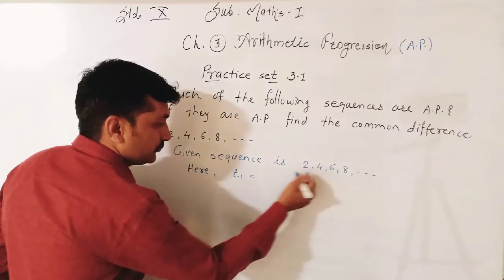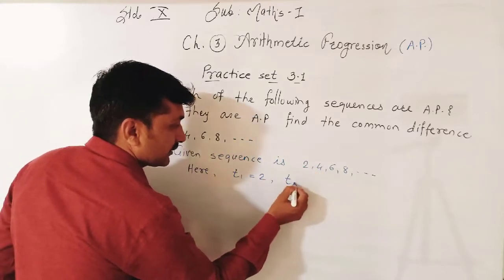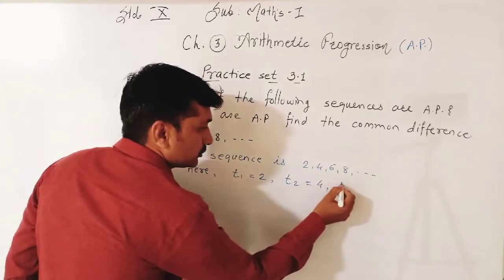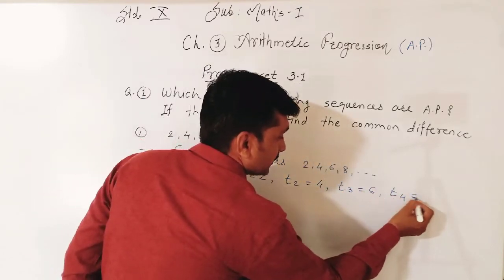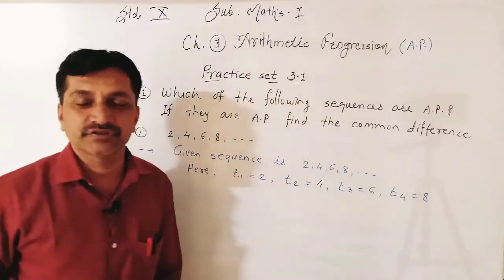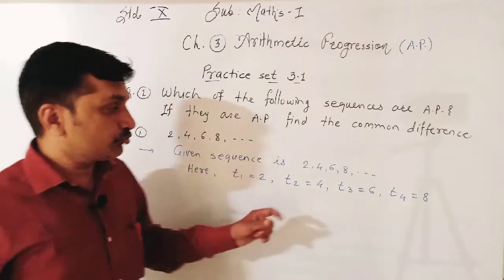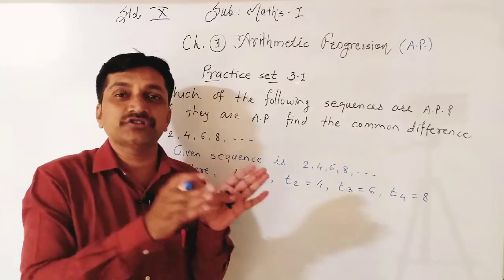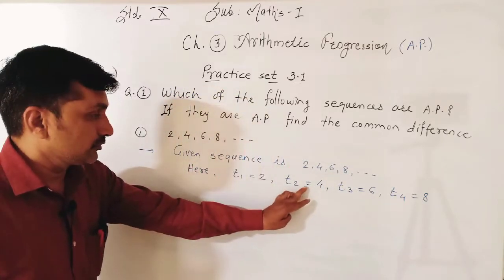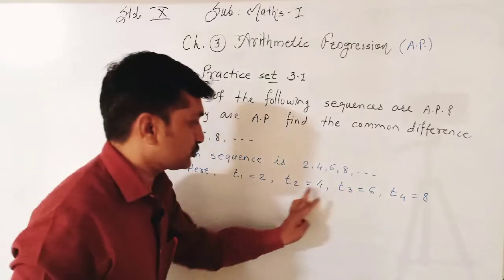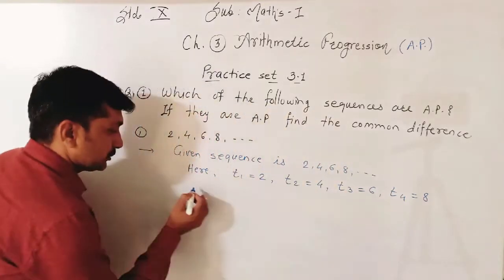T1 is the first term, T1 is 2, second term T2 is 4, third term T3 is 6, fourth term T4 is 8. These are terms. Now we have to find the difference between two consecutive terms. Find all differences: second minus first, third minus second, fourth minus third.